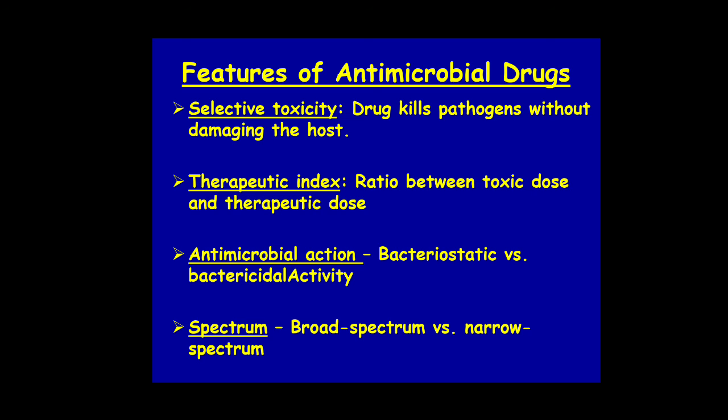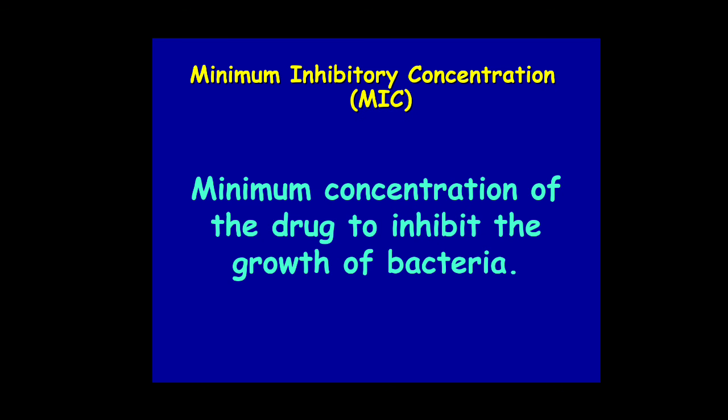According to these features we decide the minimum inhibitory concentration, that is MIC. The MIC of the drug is the minimum concentration of the drug to inhibit the growth of bacteria.